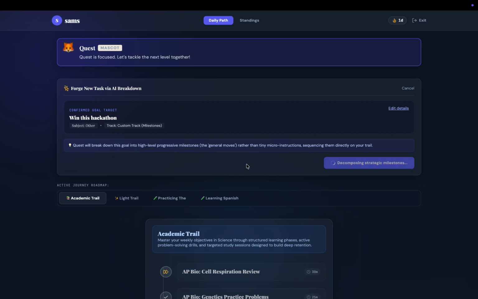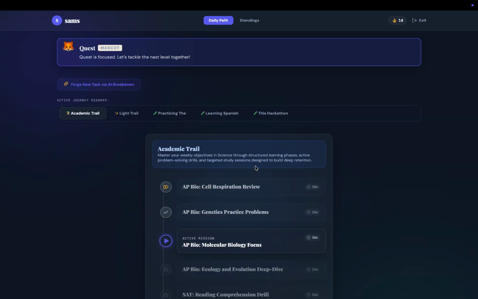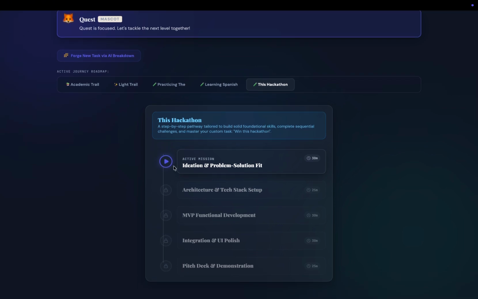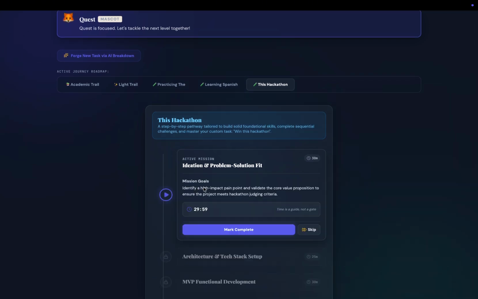Let's break down the goal. And after we wait for some time, it is now part of our journey, this hackathon. So the first step is to identify a high impact pain point, which is, in this case, students not being able to start their tasks effectively or having too much friction starting.